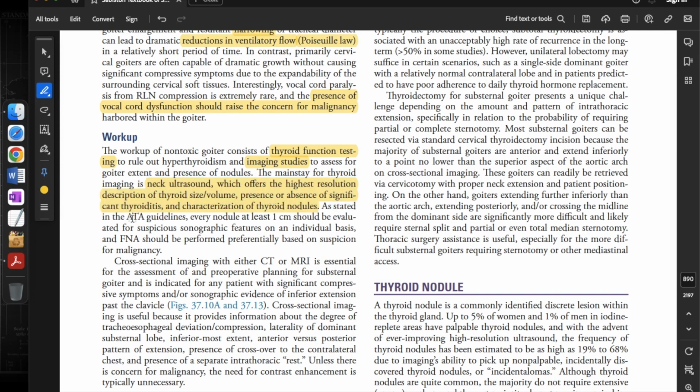As stated in the American Thyroid Association guidelines, every nodule at least 1 cm should be evaluated for suspicious sonographic features on an individual basis, and FNA should be performed preferentially based on suspicion for malignancy.